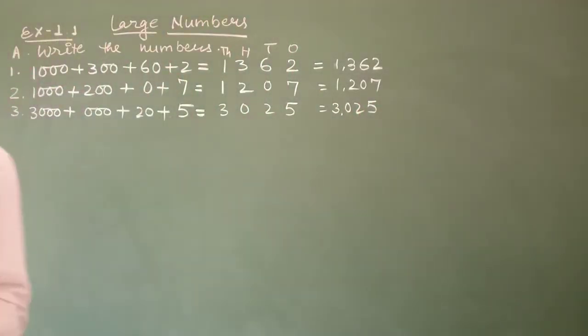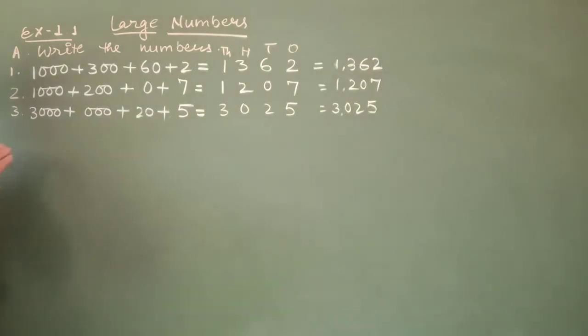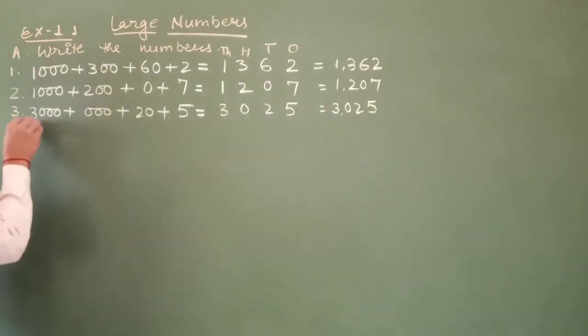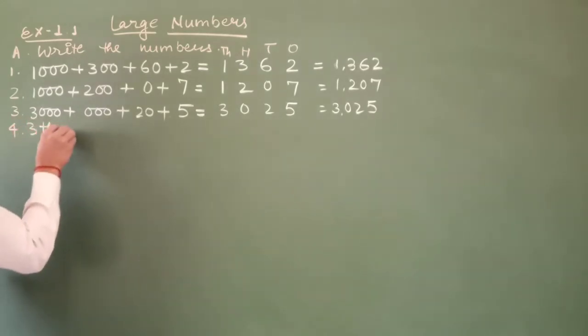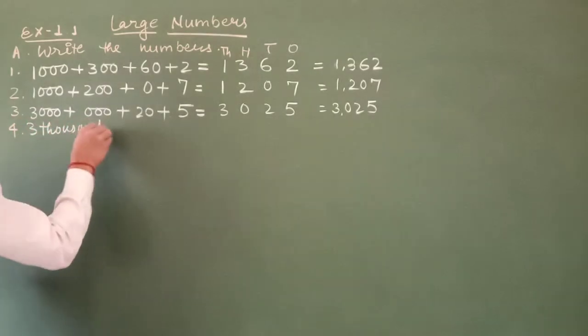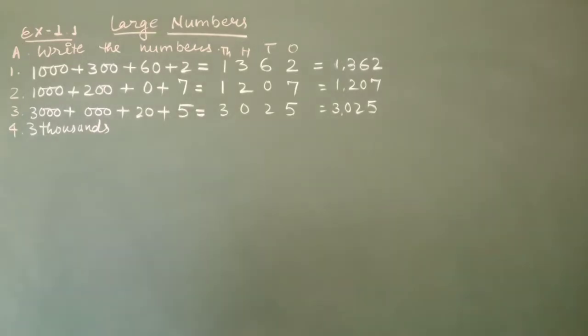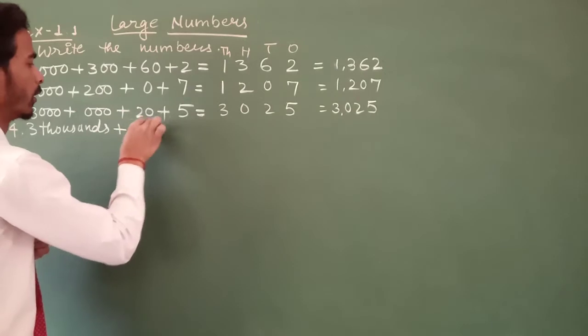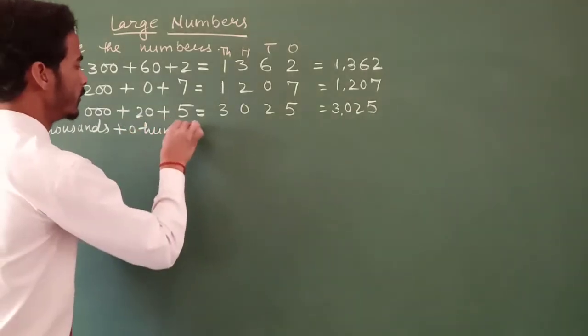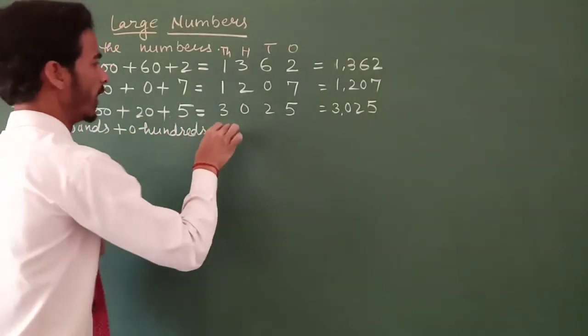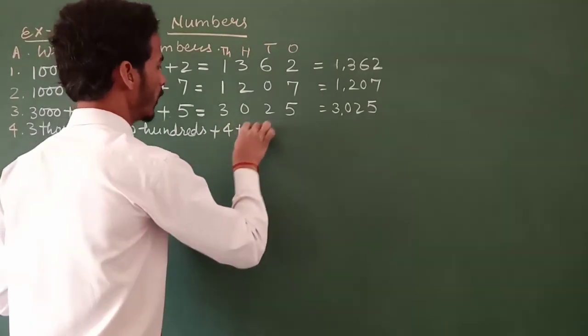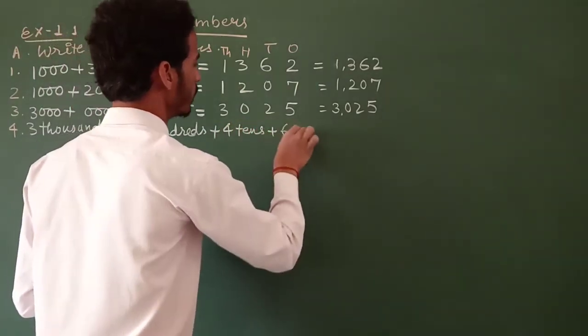Okay, the next one is question number 4. 3000, 0 hundred, 4 tens, and 6 ones.